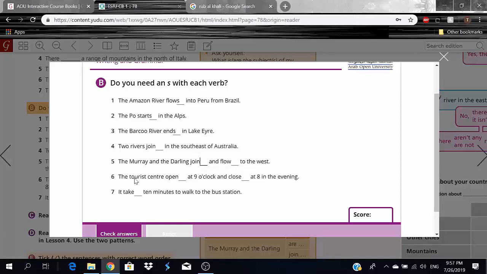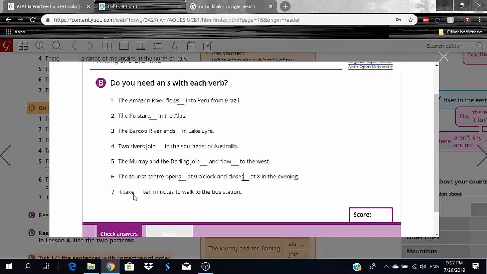Okay? Number 6, the tourist center opens at 9 o'clock and closes at 8 in the evening. So I'm talking about one tourist center, so I could use probably it. So if I say it opens at 9 o'clock and closes at 8 in the evening, it works, okay? So singular, you can use S and S here as well.